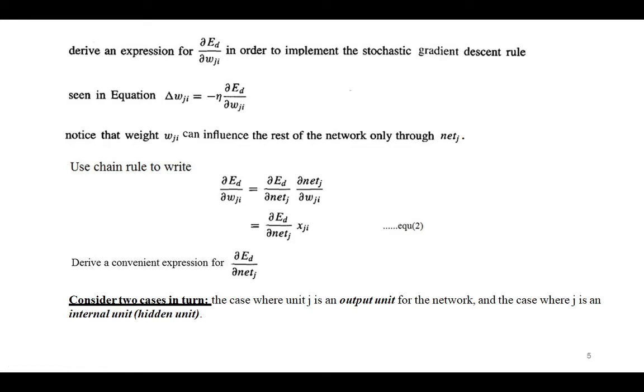Okay, so now given this equation, our remaining task is to derive a convenient expression for delta Ed divided by delta net j. Here we now consider two cases in turn: the case where unit j is an output unit for the network, and the case where j is an internal unit. So these two cases we are considering. I'll discuss these cases one by one.